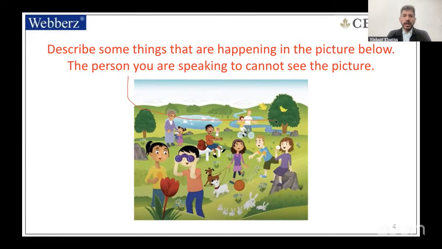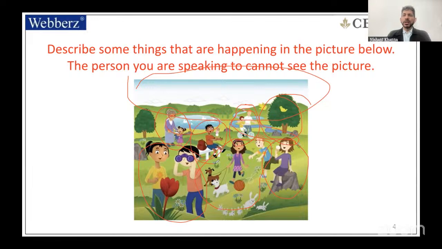You can see the sky. Then you can see the tree with the birds. You can see a person teaching a child how to ride a bicycle. There's an old woman with a small girl. There's a lake with some ducks. There's a kind of river here. These two people are watching something on binoculars. This girl is enjoying her ice cream sitting on the rock. This girl is playing with a dog, and so is this boy, with 2 dogs actually. And this boy is also playing.